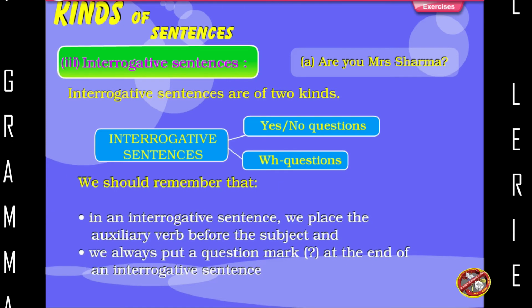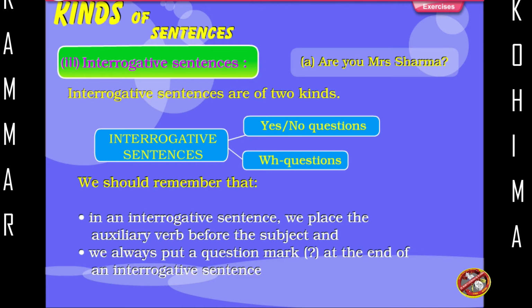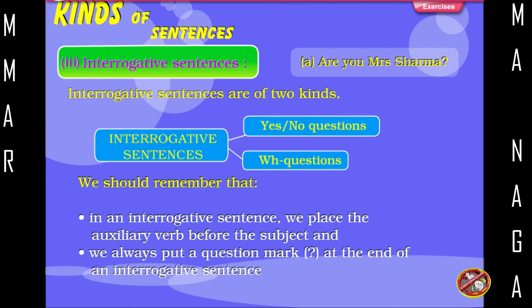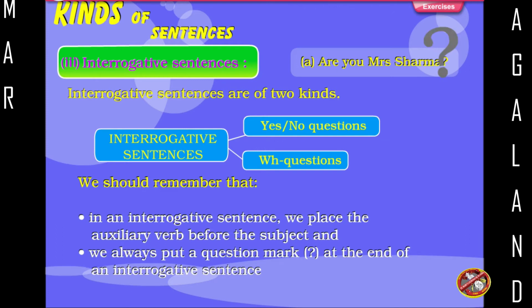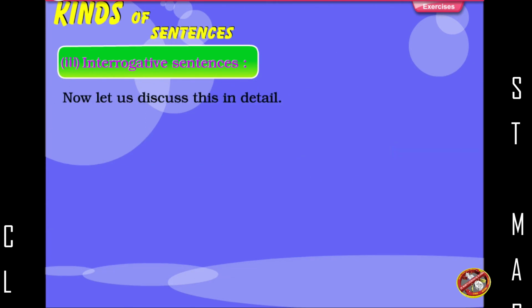We should remember that in an interrogative sentence, we place the auxiliary verb before the subject and we always put a question mark at the end of an interrogative sentence. Now let us discuss this in detail.